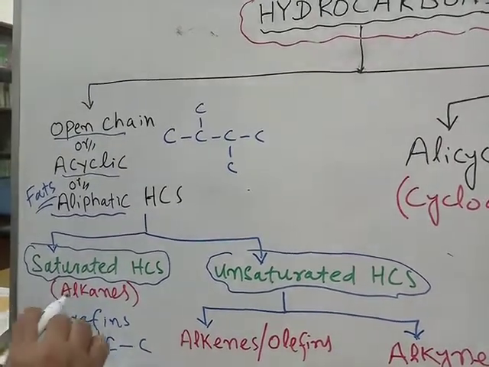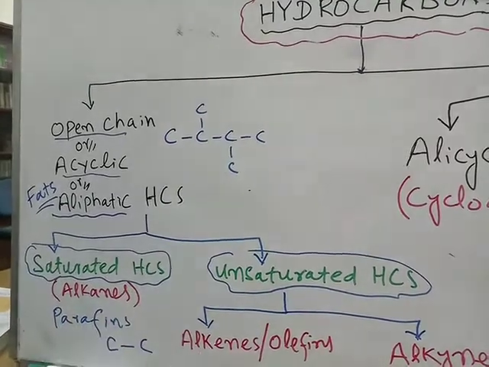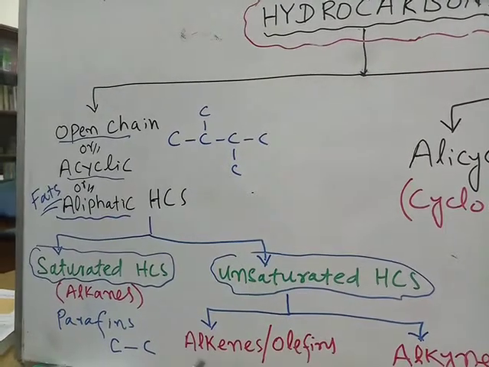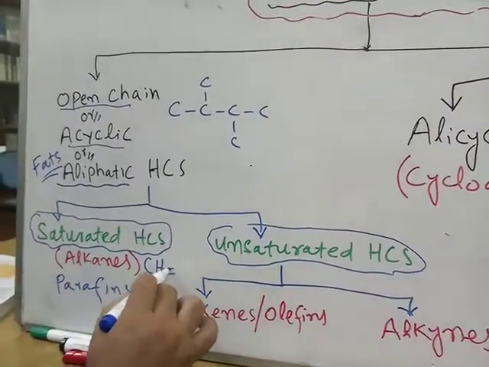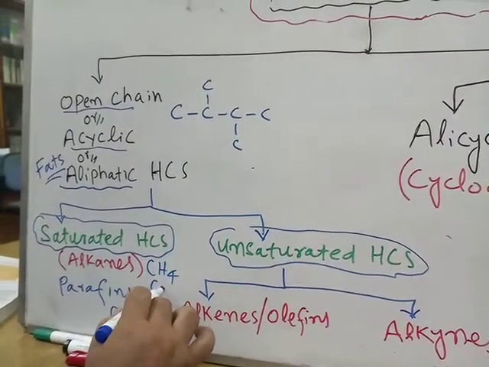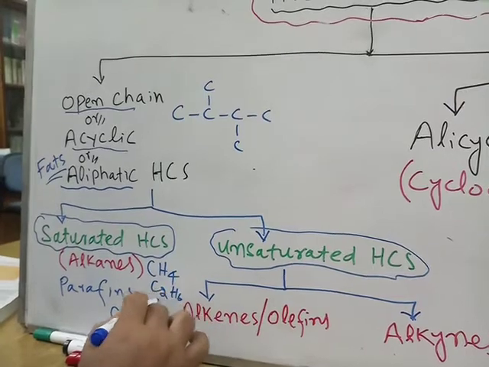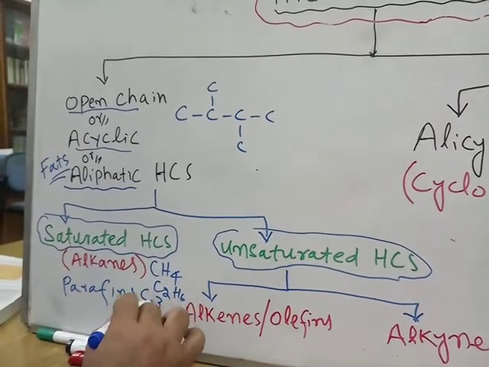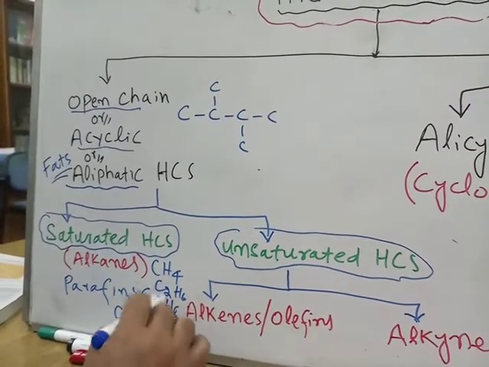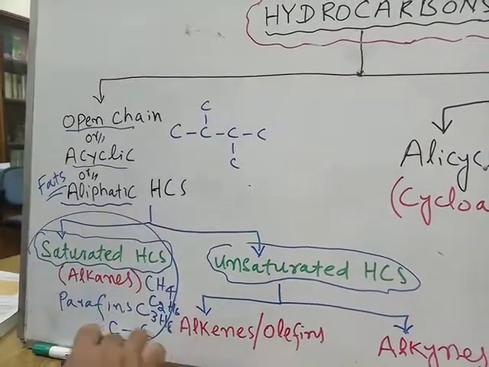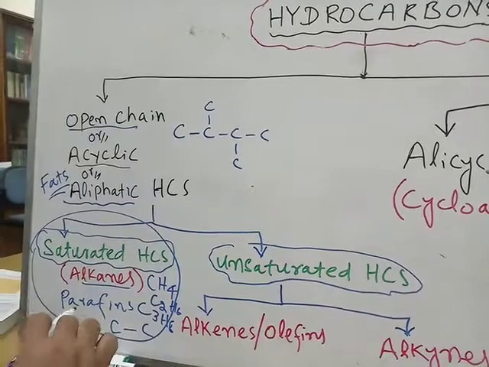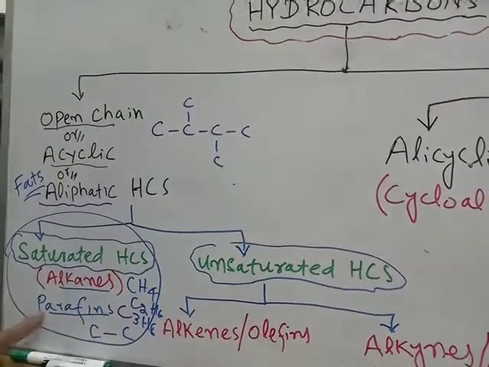They are also called alkanes. For example, methane, ethane, propane, butane. You know these compounds. Methane has the formula CH4, ethane has the formula C2H6, propane has the formula C3H8. You can draw their structures. So all these are saturated hydrocarbons. They are also called alkanes. They are also called paraffins.